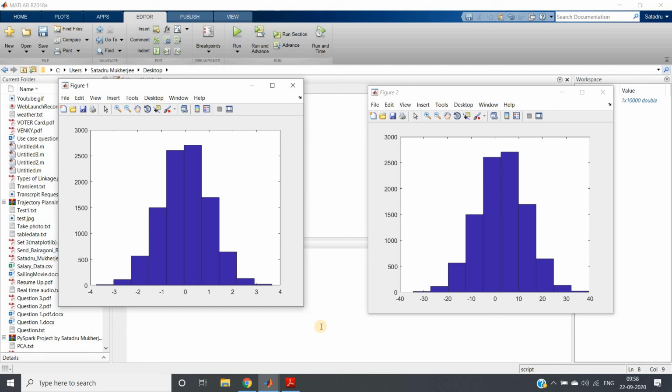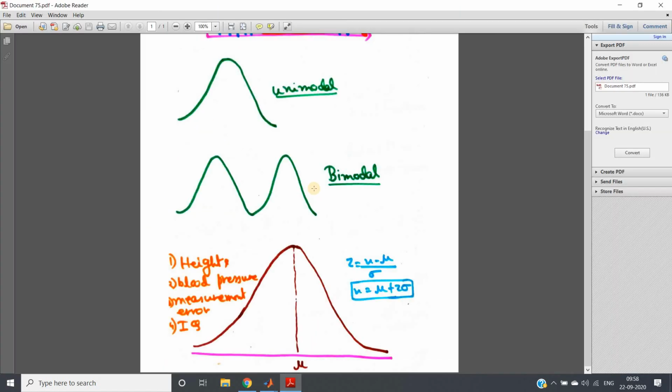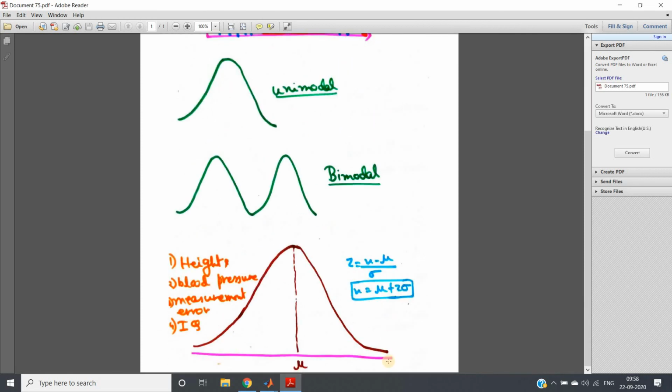So this is how you can generate a random Gaussian distribution of any particular mean and standard deviation. This is what I wanted to discuss: how to draw the distribution, that is, hist fit you need to apply; what is the importance of distribution, what is the importance of Gaussian distribution, and what is the relationship between mean, median, mode in Gaussian distribution. I hope it is clear to you.